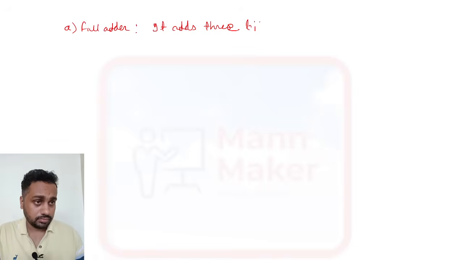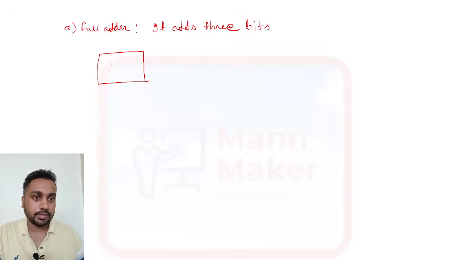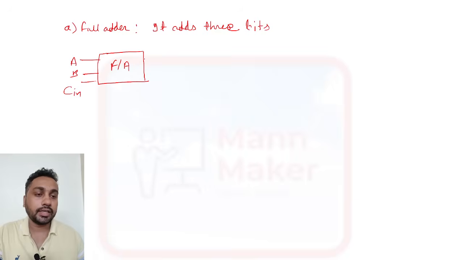So it has 3 inputs: A, B, and another one is C in, which we call carry in. The output will be two only, that is your sum and carry. This is your output.